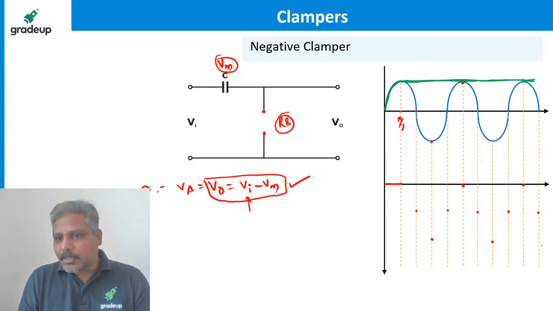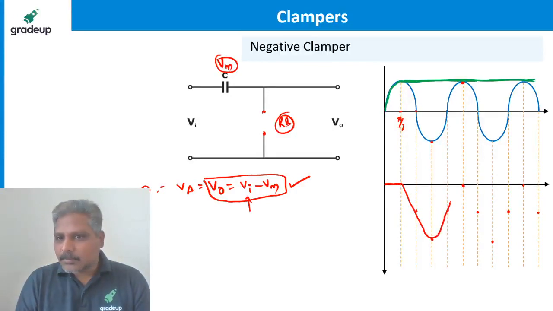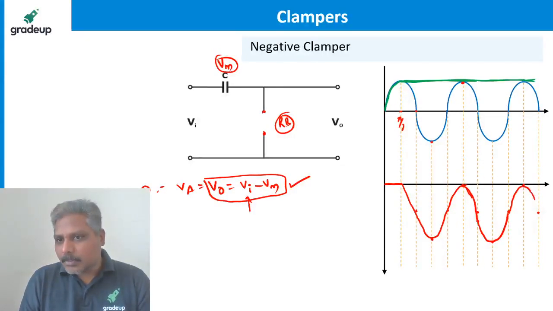All these points you try to mark out and just plot it. I am not exactly able to reproduce the shape because of the digital pen. You can adjust it, guys, like this. For every value of input, if you plot the waveform, it looks like this.